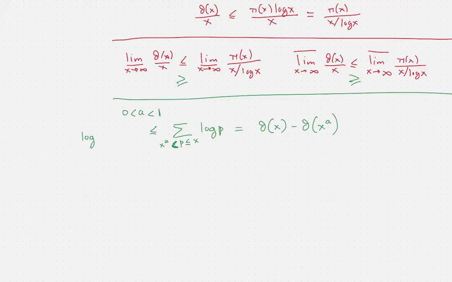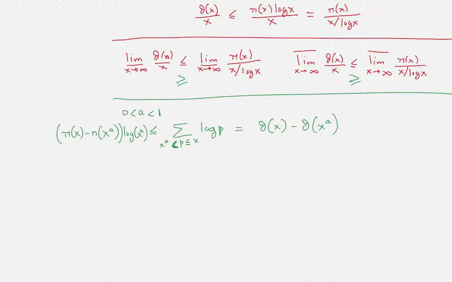And how many such numbers do we have? We have pi of x such primes that are less than or equal to x, and from those we have to subtract as many primes that are less than or equal to x to the a. And here we can take a logarithm of x to the a. Okay?